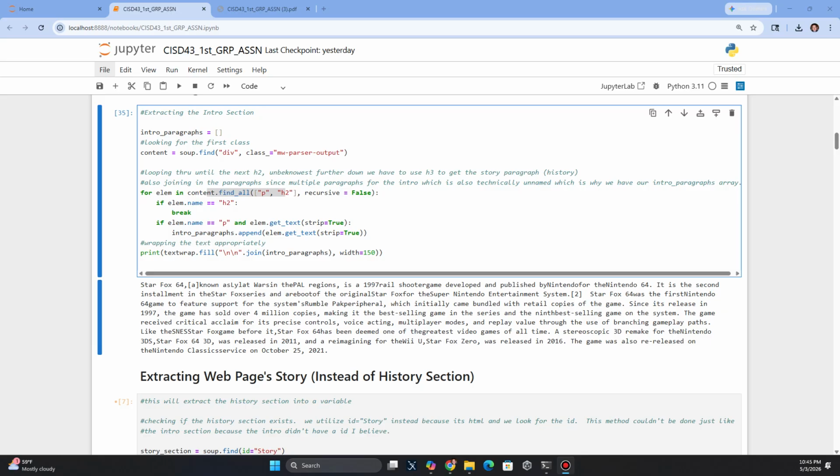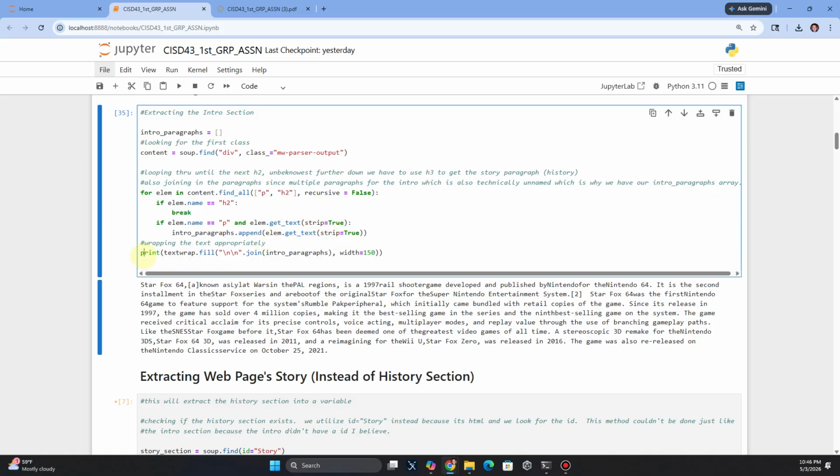What we got going on here is that we're grabbing all the paragraphs until I think it reaches the next header. This was a little bit tricky with other sections regarding the rubric, which was to help us find the history section. There was no history section, so I chose the story section instead with the header. But it got tricky because instead of the H2, they used H3s. I think they did some custom formatting on the Wikipedia website, which was difficult. But this one grabbed both of them. It iterates through and grabs all of them until I think it reaches the next header officially, so it makes sure it stores it and grabs all the paragraphs.